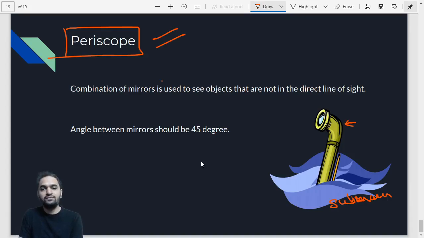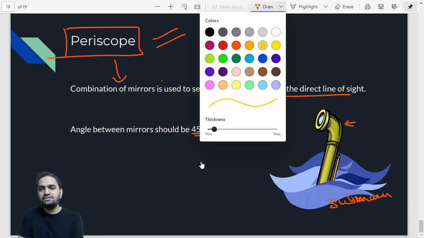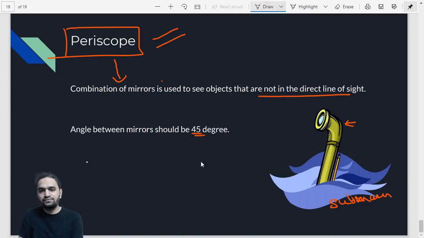A combination of mirrors is used to see objects that are not in the direct line of sight. So what is the use of a periscope? A periscope is used to see objects which are not in the direct line of sight. What is the meaning of direct line of sight? It means objects which are not visible to us, we are able to see with the help of periscopes. And what kind of angle should we keep between the mirrors? That should be 45 degrees. So how is it constructed? The construction is something like this.